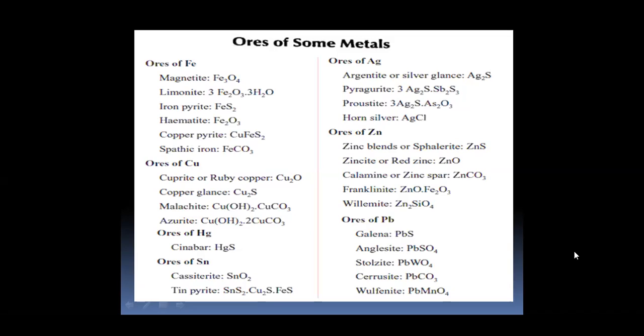And ores of tin, that is cassiterite, SnO2, tin pyrite, SnS2, Cu2S, FeS. Ores of silver, that is silver glance, Ag2S, horn silver, AgCl. Then ores of zinc, zinc blende, that is ZnS, zincite, that is ZnO, calamine, that is ZnCO3. Then ores of lead, that is galena, PbS, then anglesite, that is PbSO4. These are some ores of metals.